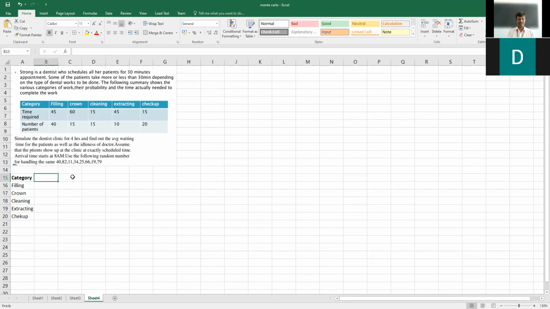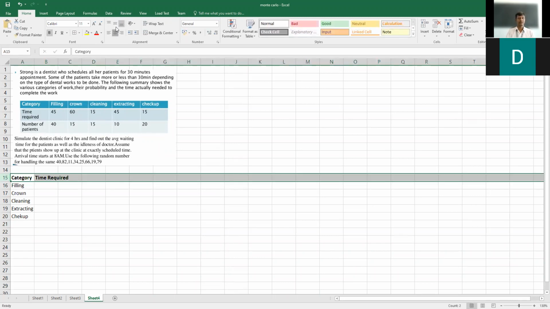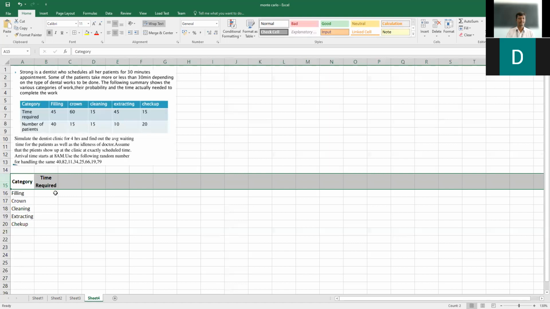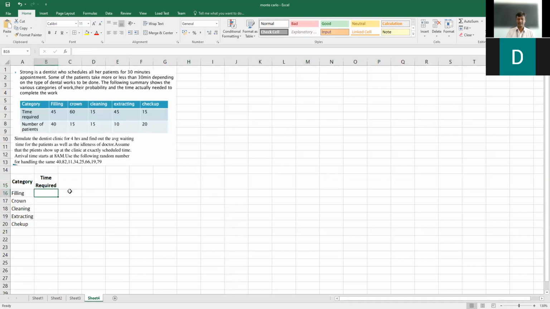The second thing that is given here is time required. Time required to complete the given task. It is 45 minutes for filling, 60 minutes for crowning, 15 minutes for cleaning, 45 minutes for extracting, and another 15 minutes for checking.